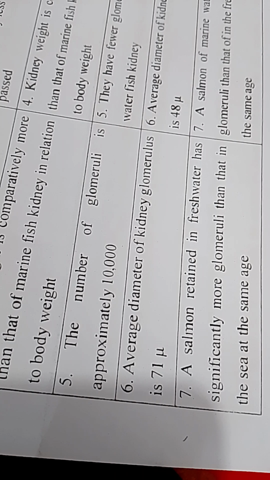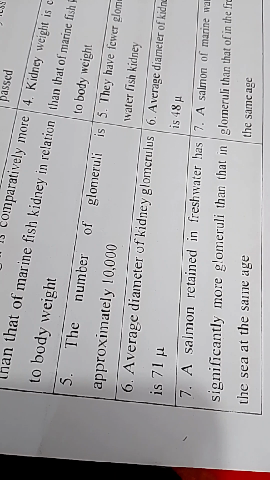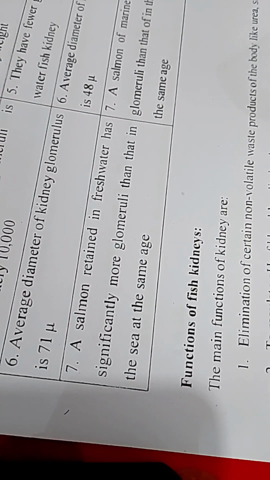The number of glomeruli is approximately 10,000. Marine fish have fewer glomeruli than freshwater fish kidney. Average diameter of kidney glomerulus is 71 micron. Average diameter of kidney glomerulus is 48 micron.